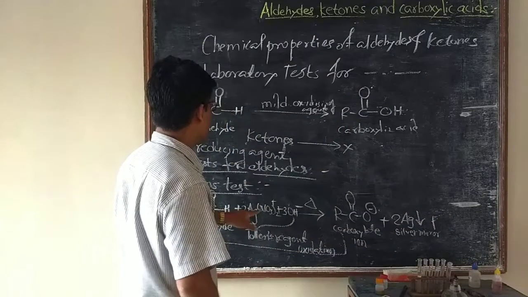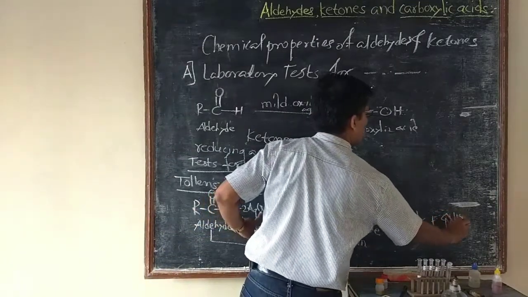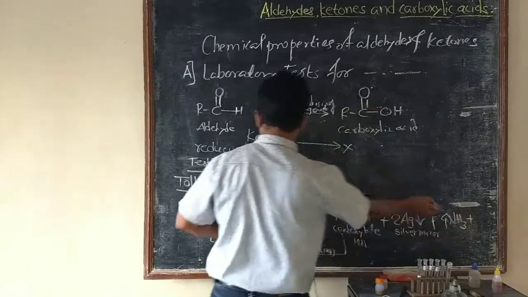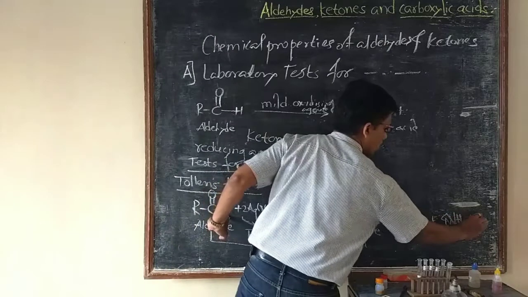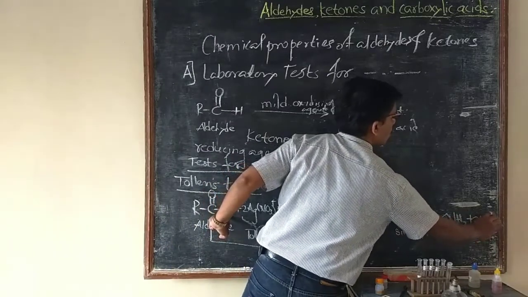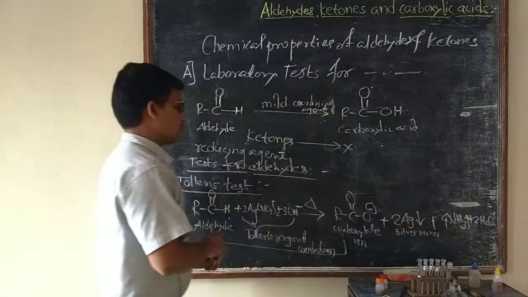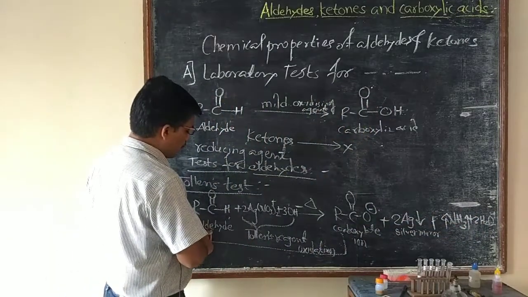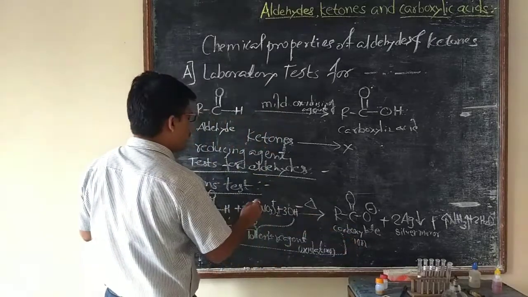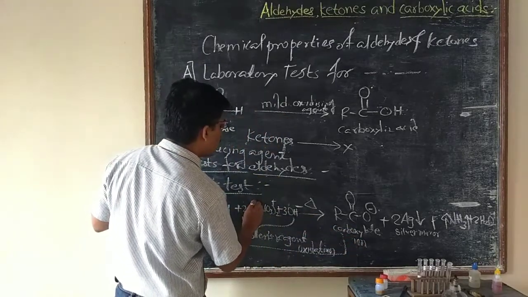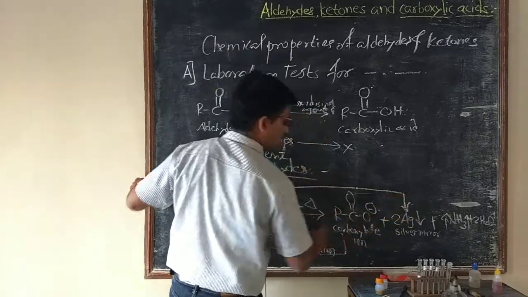Plus four NH3 molecules plus three OH minus plus two H2O. Here the aldehyde is oxidized to its carboxylate ion, and the Ag plus ion is reduced to metallic Ag.